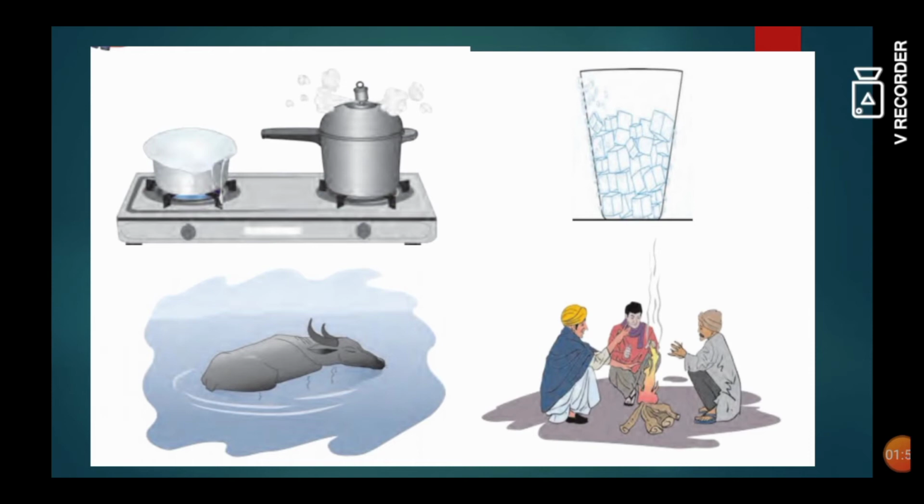And in the last picture you can see that the people are sitting near the bonfire or a campfire where they are trying to make their bodies warm. Yes, students, we are also doing this many times in the winter season. We light the bonfire or a campfire to keep ourselves warm, right?